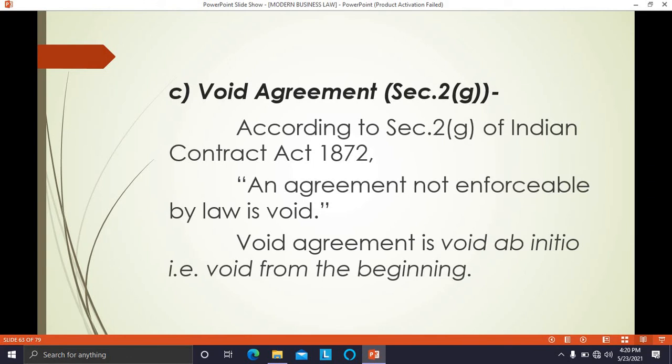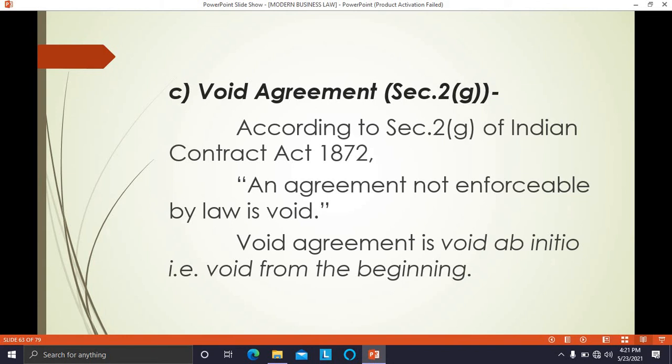Such an agreement is called a void agreement. A void agreement is void ab initio. Ab initio means from the beginning. So, a void agreement is void from the beginning, means the moment the agreement is entered into by the parties, it is void, not enforceable by law.